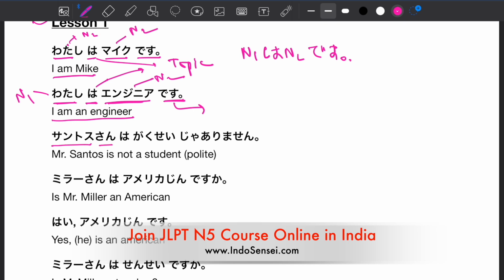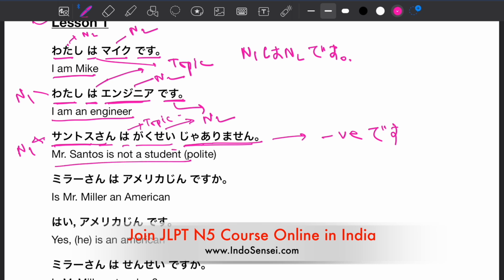Next sentence. Santosu san wa gakusei ja arimasen. Santosu san is the N1, the topic of the sentence. Gakusei is N2, another noun, and wa is the topic marker particle. Ja arimasen is the negative form of desu. So Santosu san wa gakusei ja arimasen means Mr. Santos is not a student.